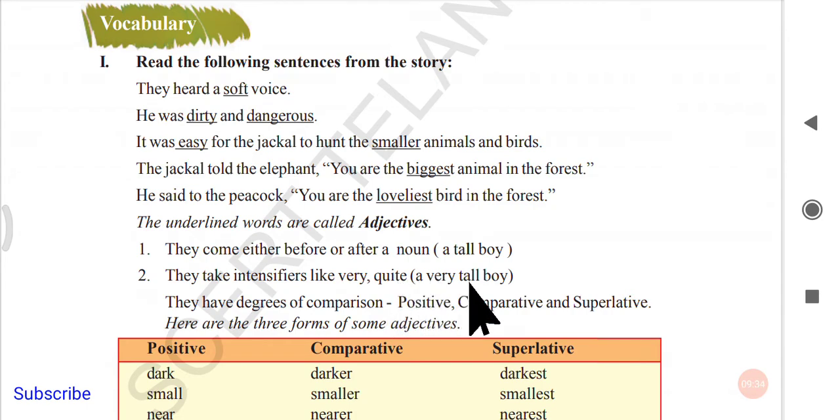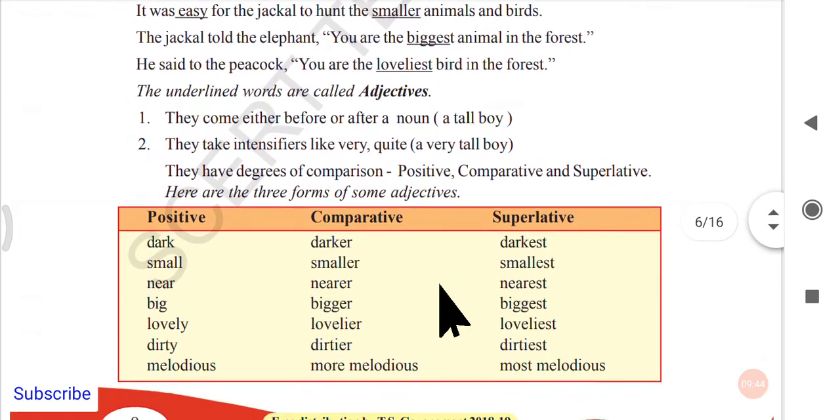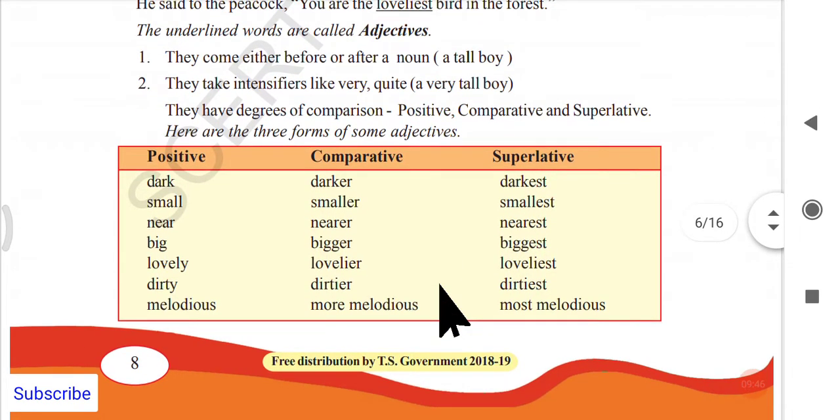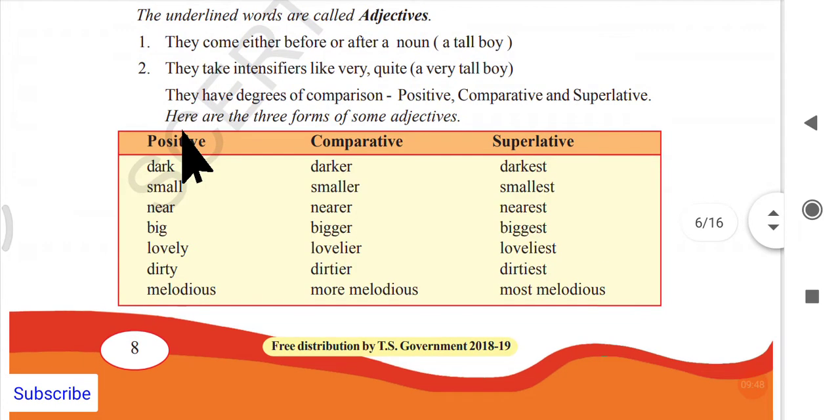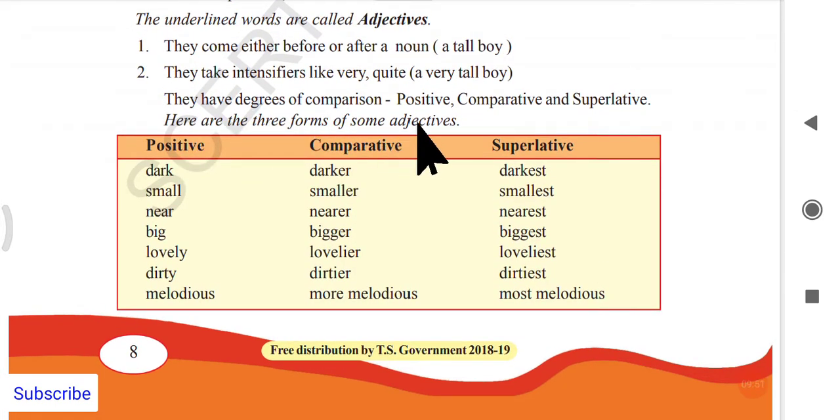Okay, so you can see the example here, a very tall boy. So these are all called the intensifiers. They are added to the adjectives. Next, we shall move a little bit further. They have degrees of comparison: positive, comparative, and superlative degree.